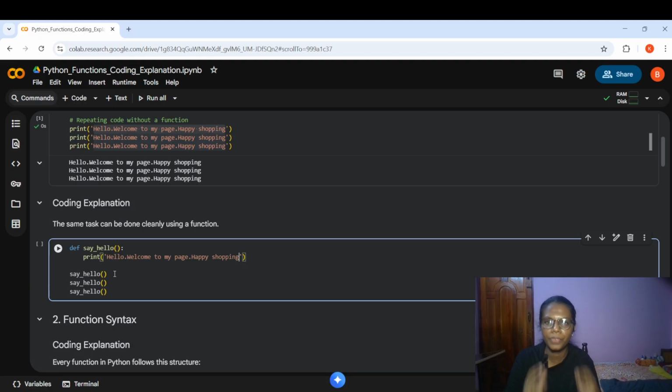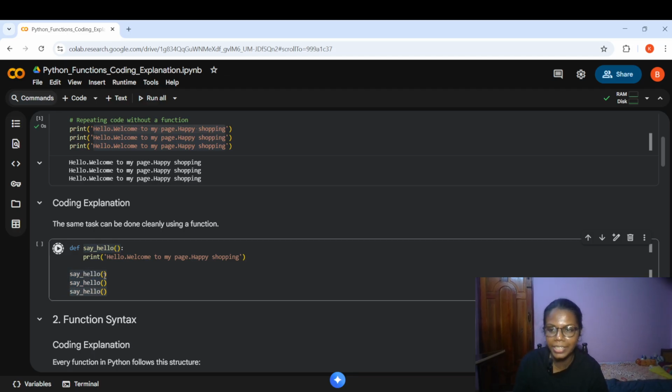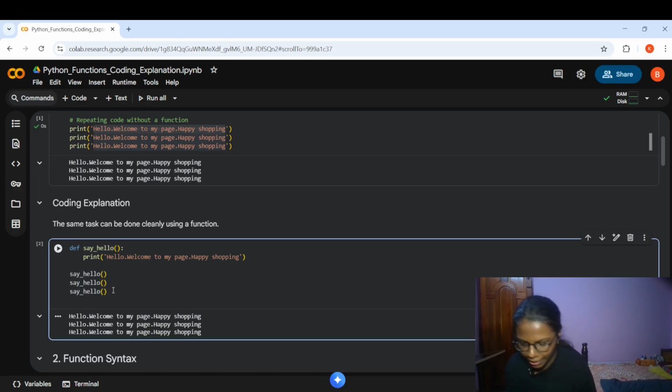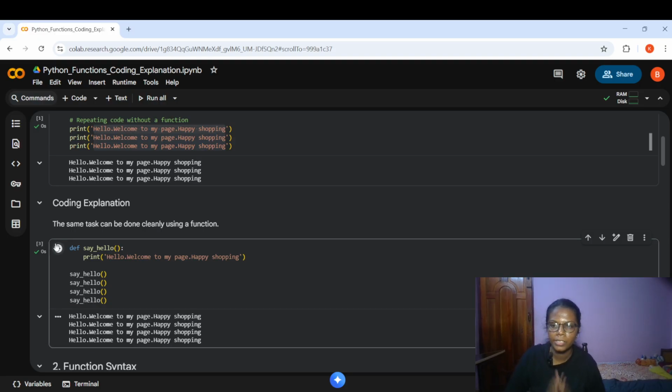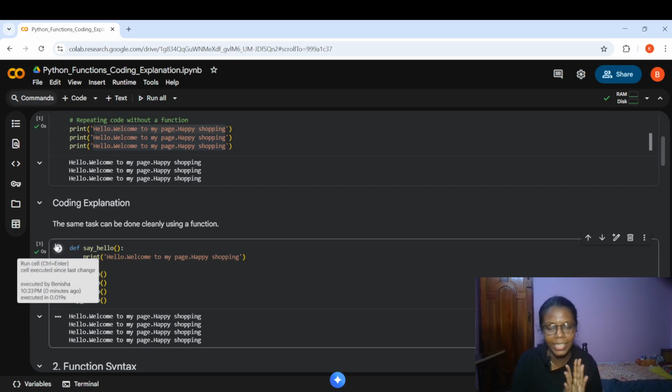So, how does this function work? It is simple. Just by calling the function name, alongside I need to give parentheses as well. So, if I call it the first time, it will print hello, welcome to my page, happy shopping. If I call it twice, it will print it twice. If I call it thrice, it will print this 3 times. If I call it once again, what would happen, definitely? It will print it once again. So this simply is how a function in Python works.